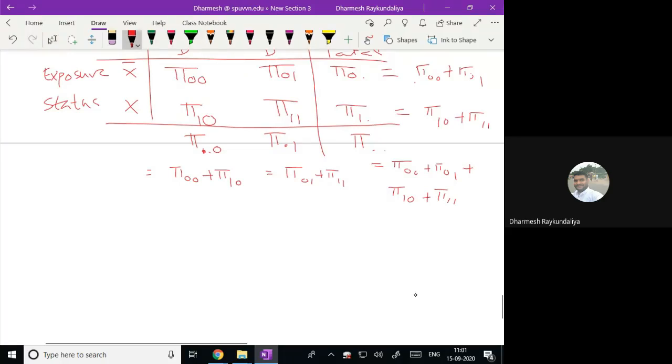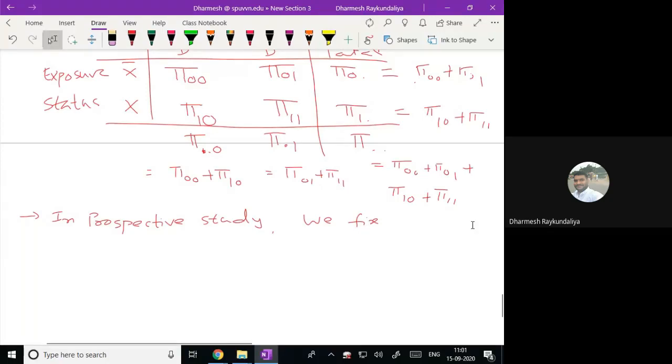In a prospective study, whenever you are talking about the contingency table, we always say there is a loss of 1 degree of freedom. Why? Because we either fix the row total or column total.